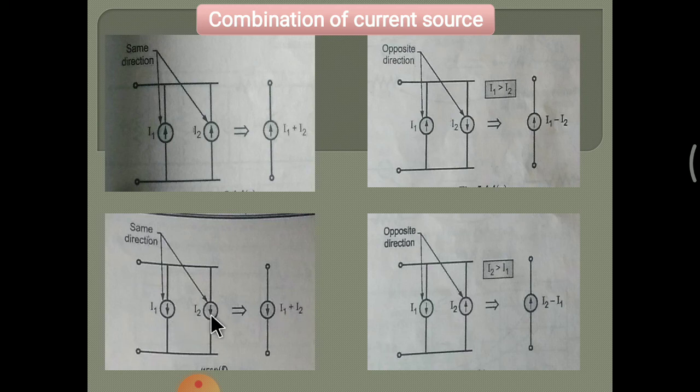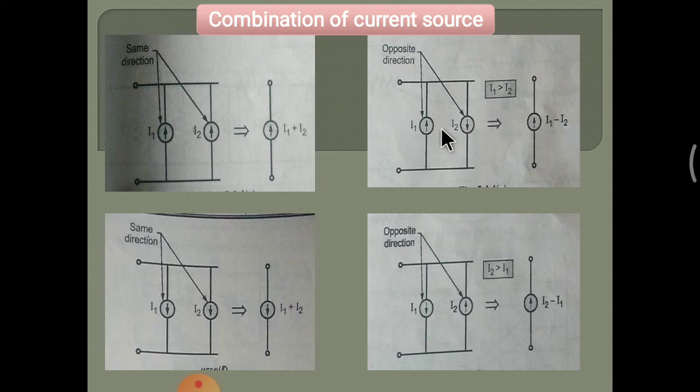Because of the same direction for I1 and I2, here also the same direction for I1 and I2, take the direction as it is. Because of the same direction, current is added, I1 plus I2. Here is the opposite direction. I1 is upward, I2 is downward. So I1 is greater than I2 because I1 is upward. So if I1 is greater, then I1 minus I2.